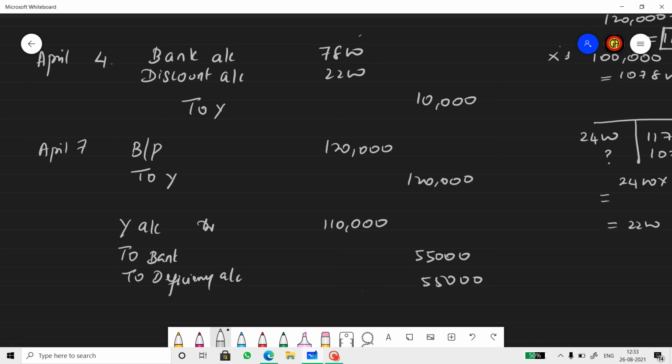Now let's do it in the books of Y. Y's journal. On January 1st, X account debtor to BP account 2 lakh.